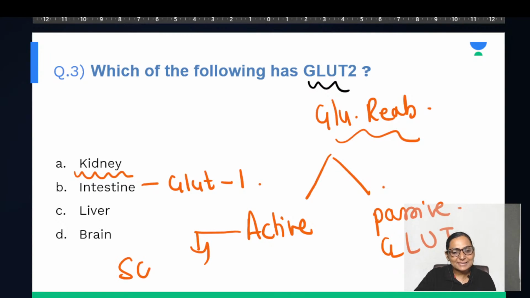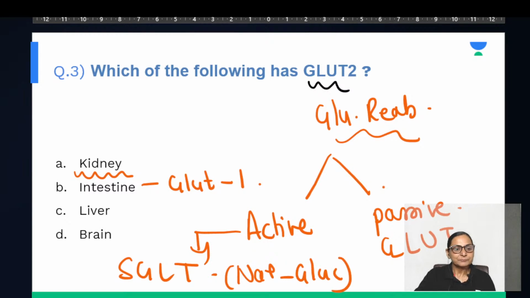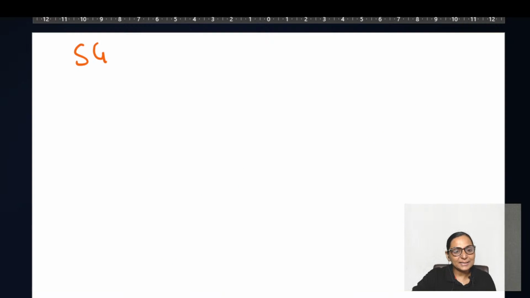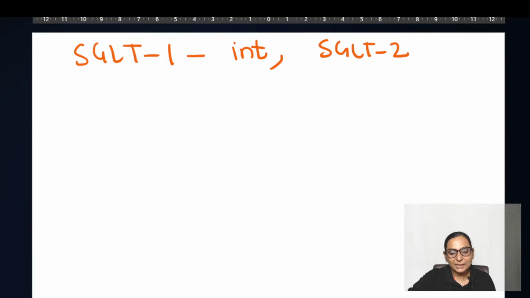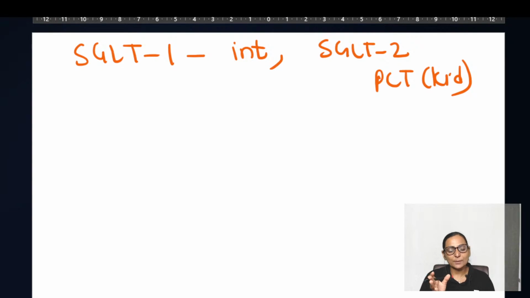Active includes SGLT, that is secondary glucose co-transport, which is occurring in the form of sodium and glucose. So this SGLT1 I told you is in the intestine, and the SGLT2 is in the PCT, or that is in the kidney. That means glucose reabsorption is both active and passive.